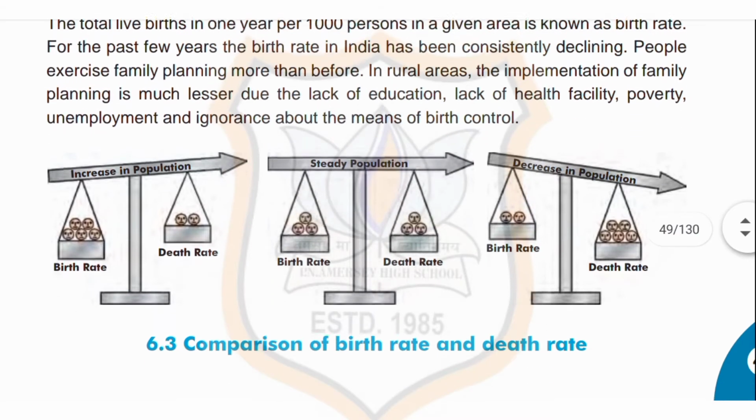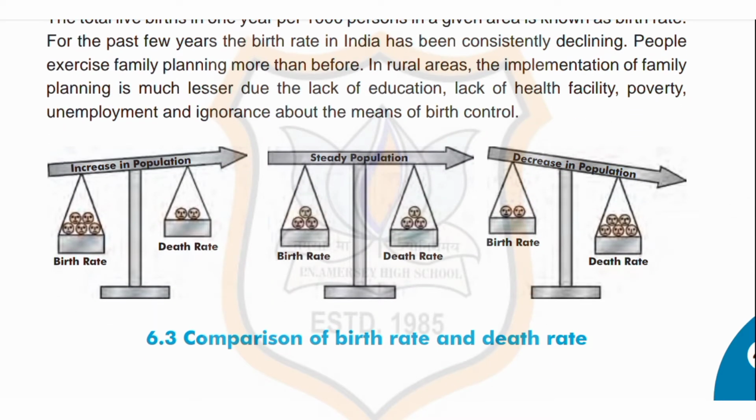Now, student, you can see the picture given in your textbook. Comparison of birth rate and the death rate. First is increase in population, then steady population, and the third one is decrease in population.